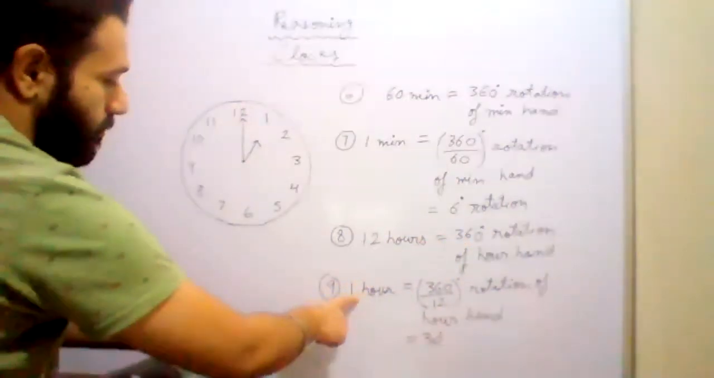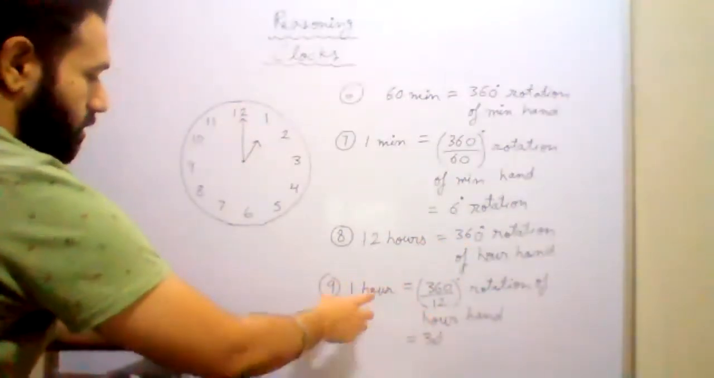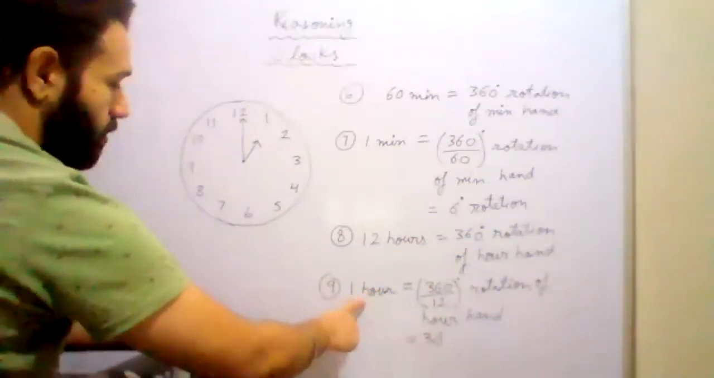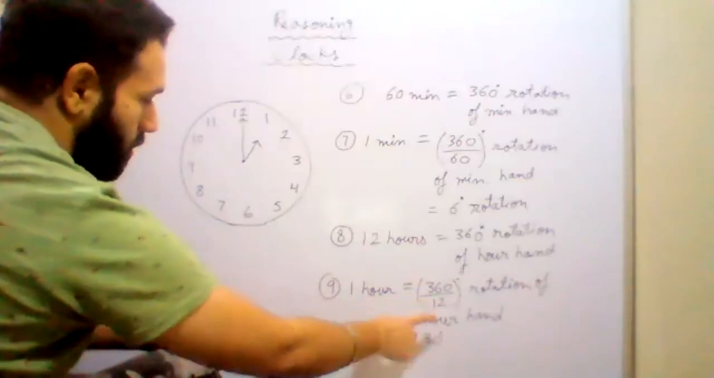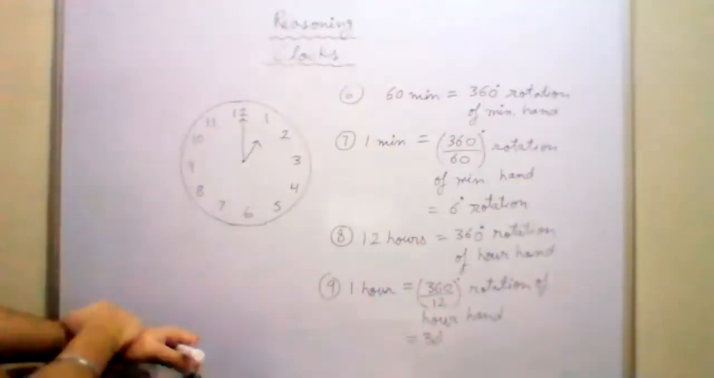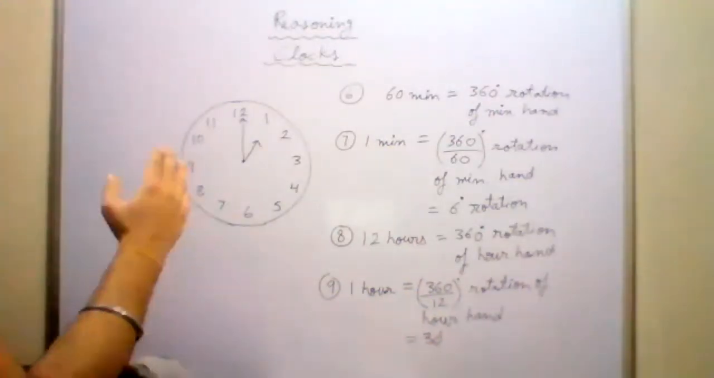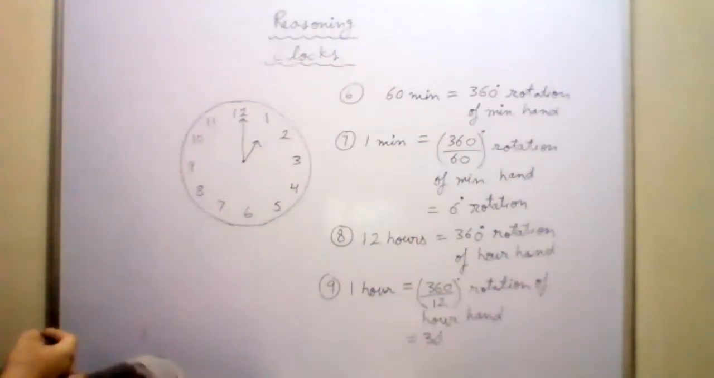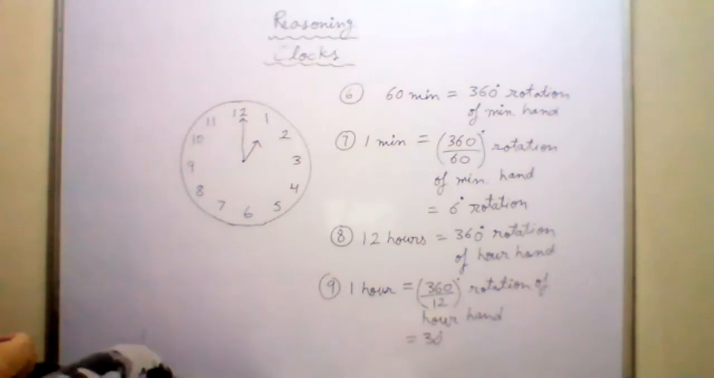What will be the rotation in 1 hour? Unitary method we are using. In 12 hours the rotation is 360 degrees. In 1 hour the rotation is 360 upon 12, which is equal to 30. That means in 1 hour the hour hand will rotate 30 degrees. Got it? So till now we have done this.